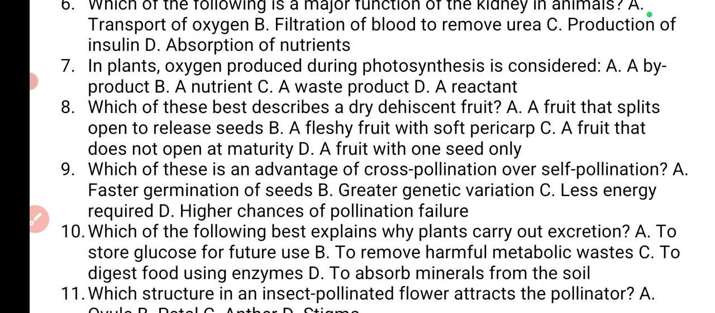8 says, which of these best describes a dry dehiscent fruit? A dry dehiscent fruit is a simple fruit that breaks open to release its seed when it's ripe. So which one describes that feature? A says a fruit that splits open to release seed. That's going to be the answer. A fleshy fruit, no. A fruit that does not open at maturity, no. A fruit with one seed only. Okay, the answer is A, a fruit that splits open to release its seed.